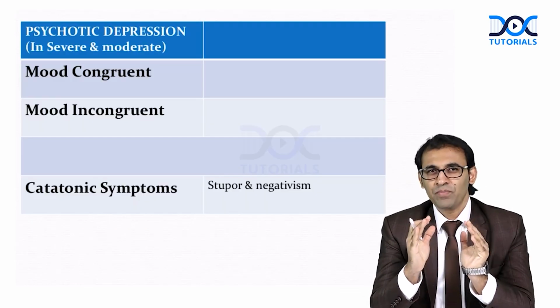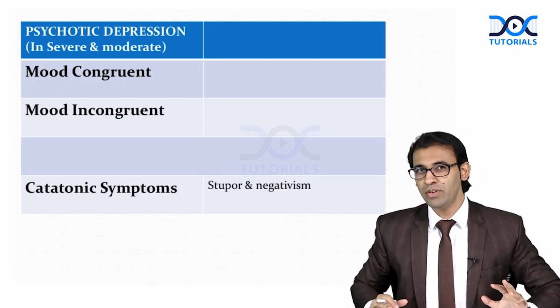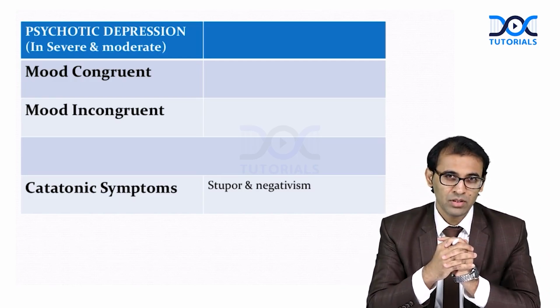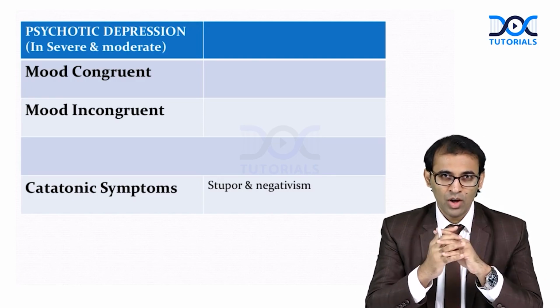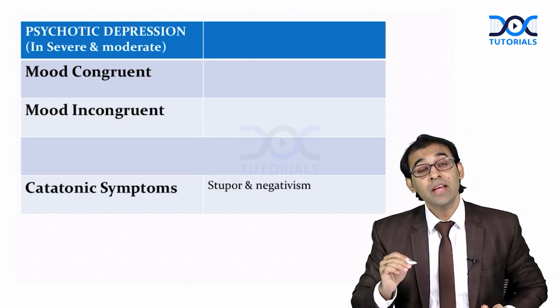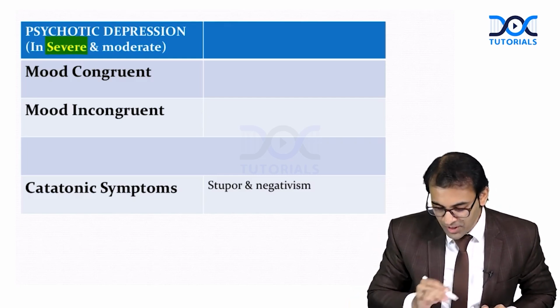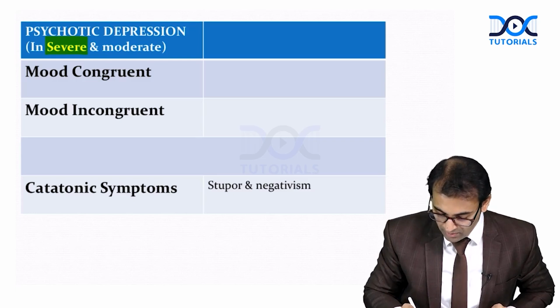And we can see psychotic symptoms in depression also. But do you think in all cases of depression we can see psychotic symptoms? Mild, moderate, severe, or? Remember, psychotic symptoms like delusion and hallucination can be seen especially in severe depression and sometimes in moderate depression.